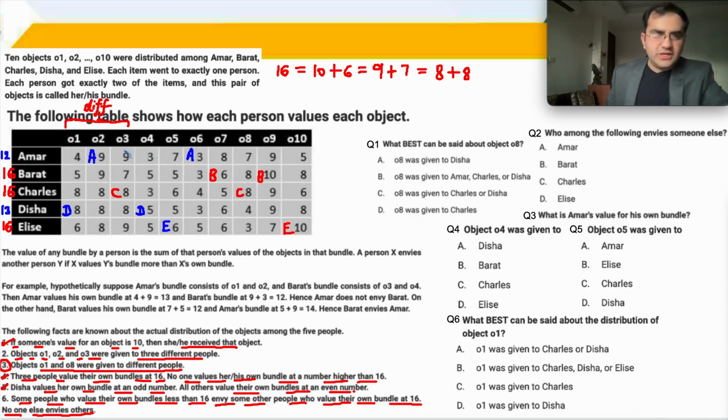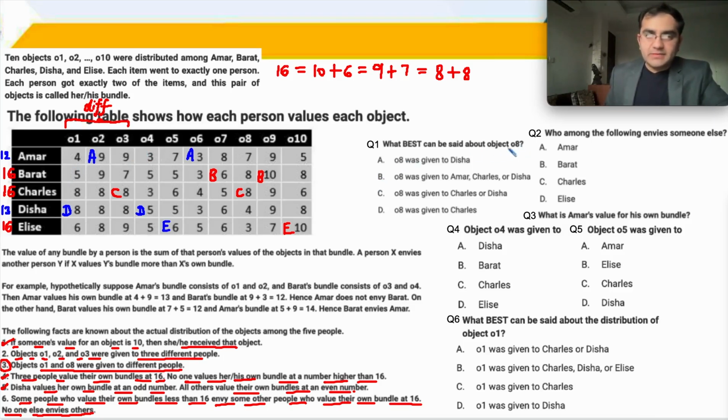And we can now check that A is 12, it is valuing D at 7, so A does not envy D. And D is at 13, D is valuing A at 8 plus 3, 11, so D does not envy A. So A does not envy D, D does not envy A. This was the most important thing. And of course they can envy the 16s, and now everything is fit because we've tried everything. We've tried all of the values, and now we can answer the questions.